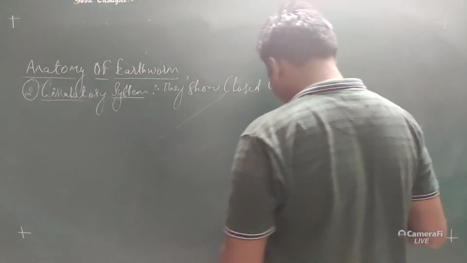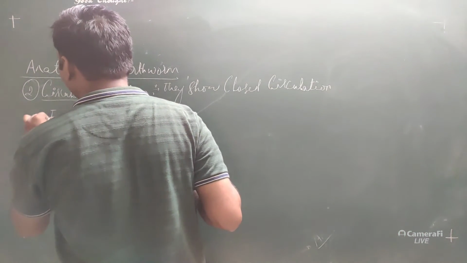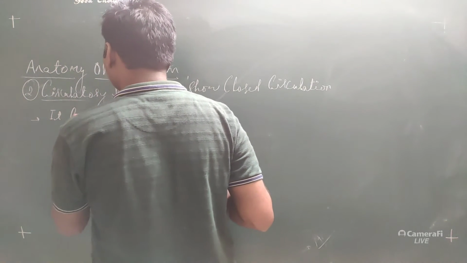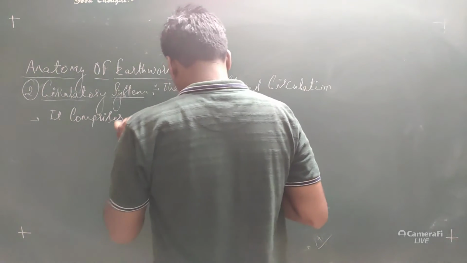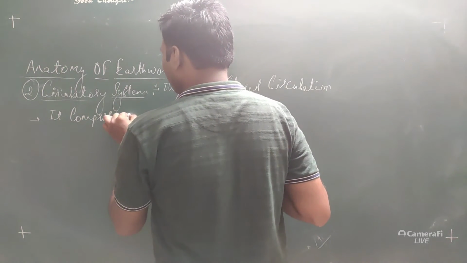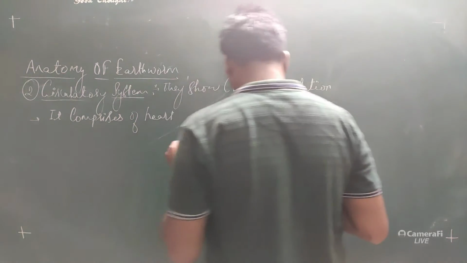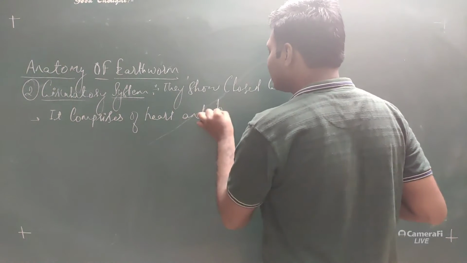The next, it comprises of heart and blood vessels.